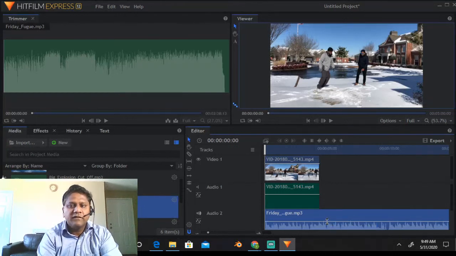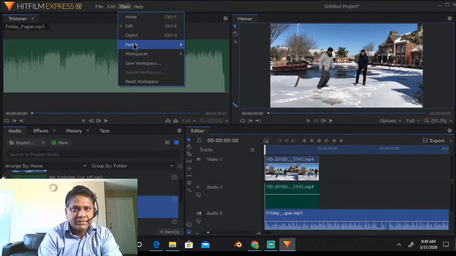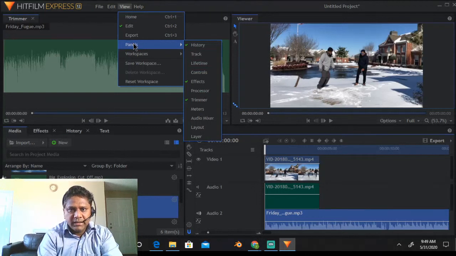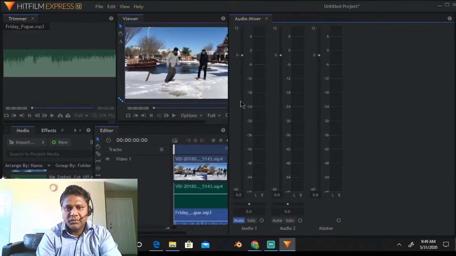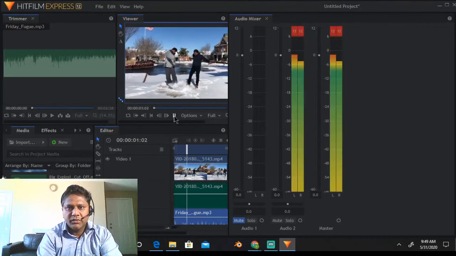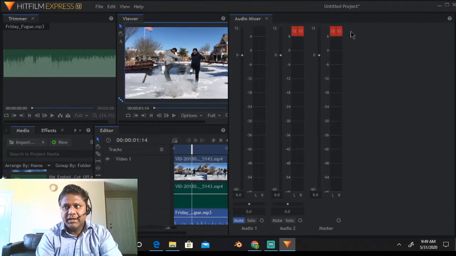So Hitfilm has a very good tool to decide that. Let's click on Panels and Audio Mixer. Here it is. This audio mixer is the one which will show how high the volume is. Let me put it on high. Here you can see it is reaching these red levels, right? Anything on this red level is not good. It should be less than 6.